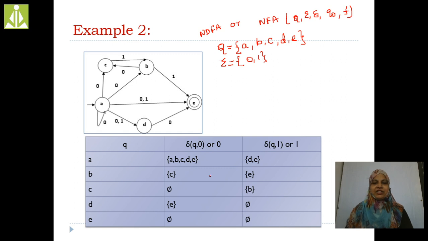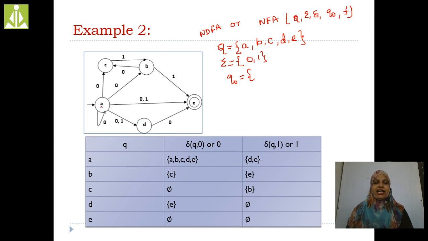This is the transition function, right? Here, by seeing this, we can also draw the transition function, right? Next is the Q naught. What do you mean by this Q naught? Q naught is the initial state. By seeing this transition diagram, we are going to check which one is the Q naught.